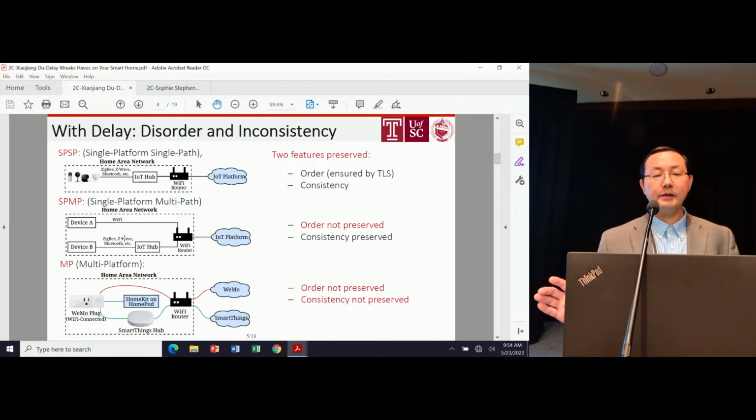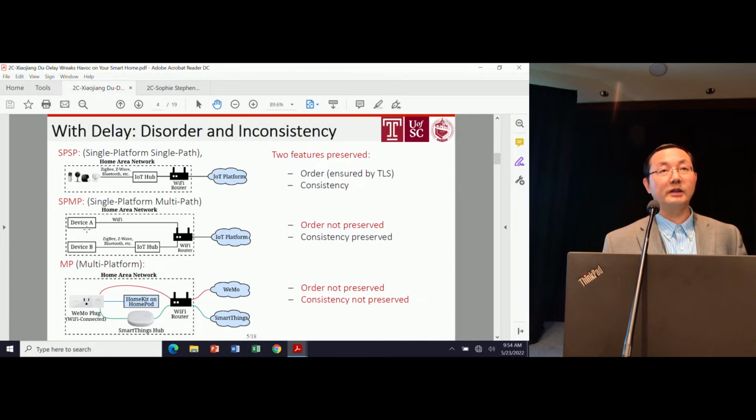In this case, the problem is that the order of the messages may not be preserved. Let me give you a simple example. Device A generated an event, like a motion event, first, and then device B generated another event later. However, if the delay attack delays this link, then event 1 will arrive at the platform later. So this changes the order of the messages.